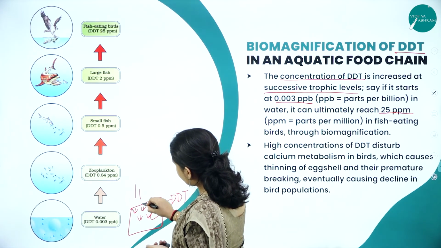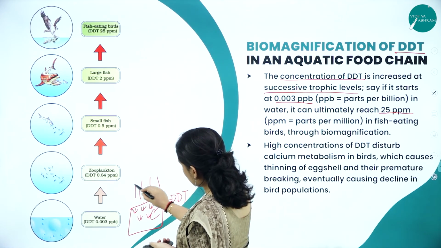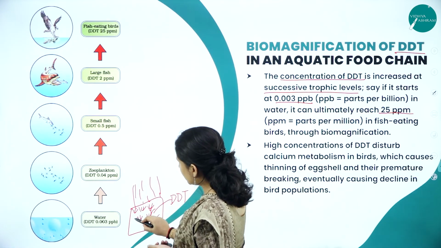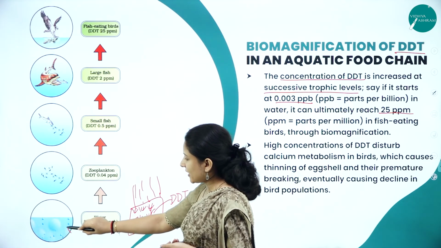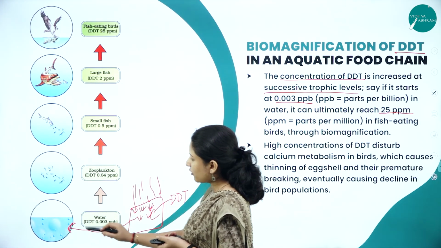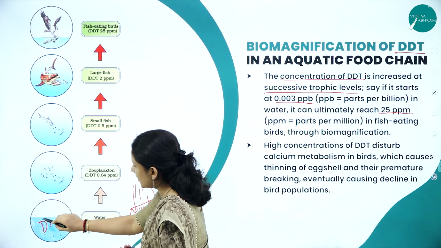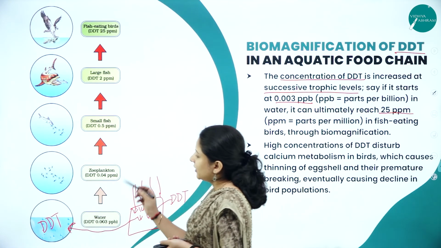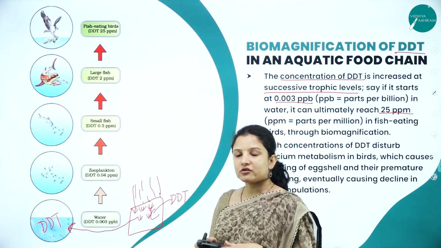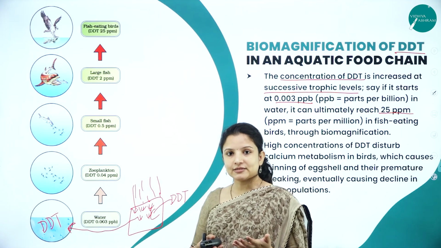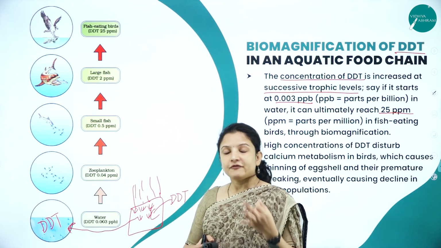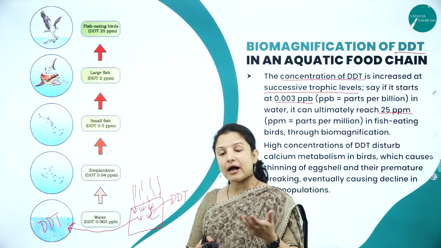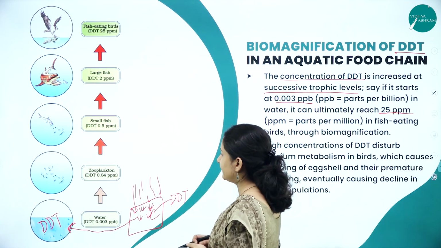And now because of heavy rains, what happened? All the water started flowing towards this water body. Now, in this water body, what got accumulated? DDT got accumulated. Along with the accumulation of DDT, there are also other organisms present, right? There are phytoplanktons, zooplanktons, fishes, amphibians, different organisms living there.